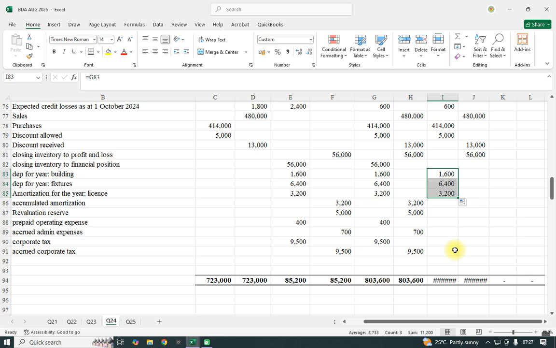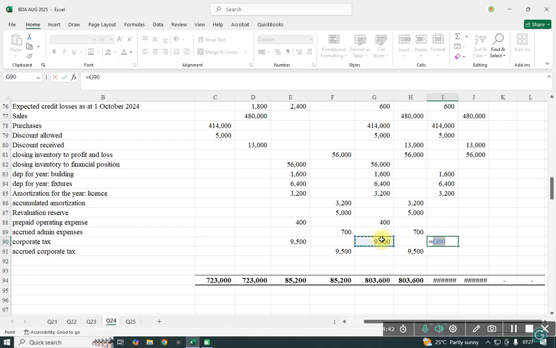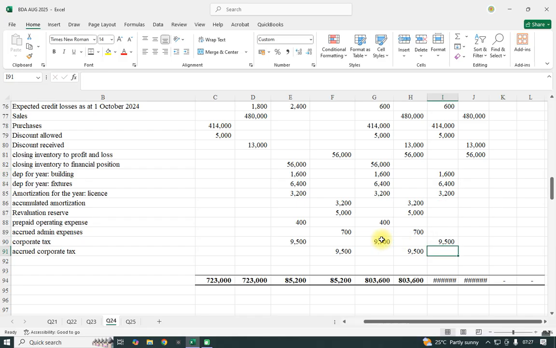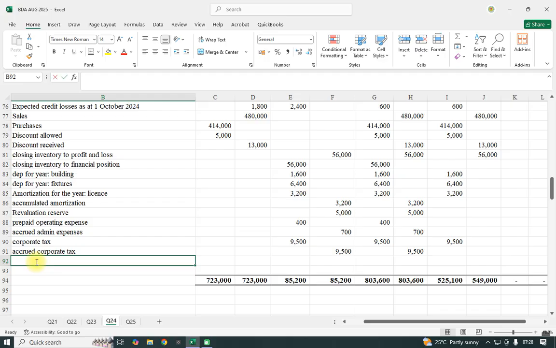Then we shall take what else? The prepaid, accrued, the corporate tax for the year. Here, corporate tax for that particular period is what we shall take as 95, and I think that was all that we have there. Remember, the difference is normally the profit for the year.